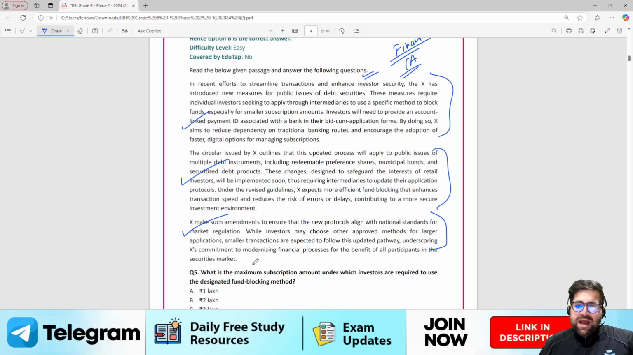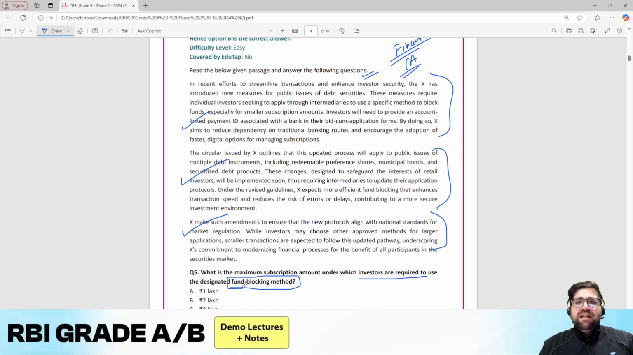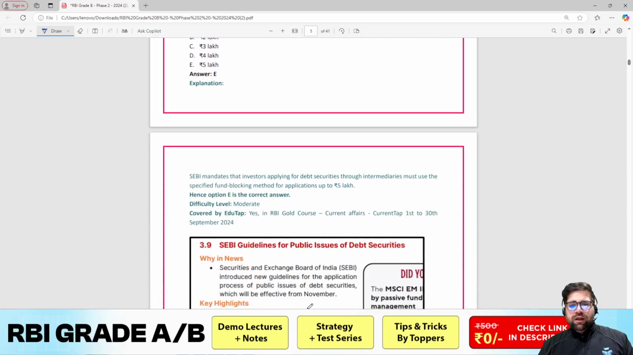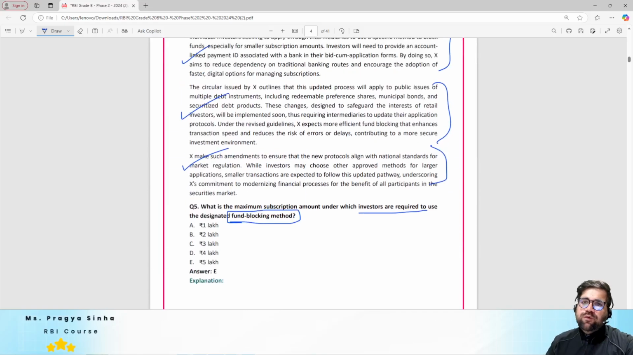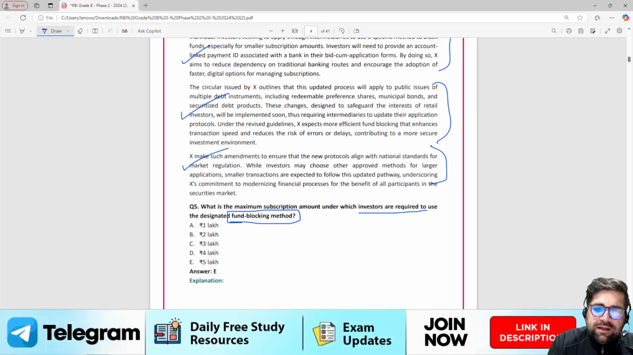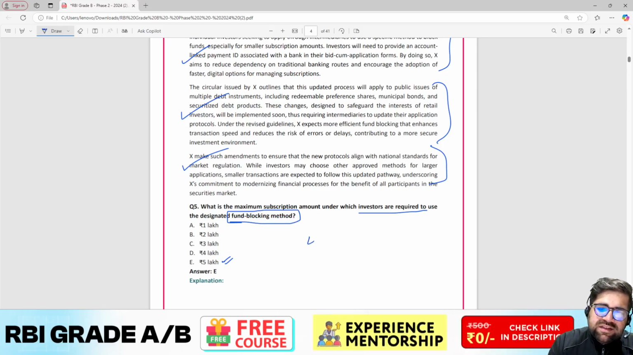Now, what is the maximum subscription amount under which the investors are required to be designated under the fund blocking method? So if you know that SEBI has released a circular related to public issue of debt securities. So if you want to subscribe to any debt security, I hope you know what is debt security. Any security which offers you the benefits of a debt, which is borrowing. So under that, SEBI has mandated that you can block up to 5 lakh rupees only. You can block only 5 lakhs of rupees. So over here definitely the answer will be option number E.